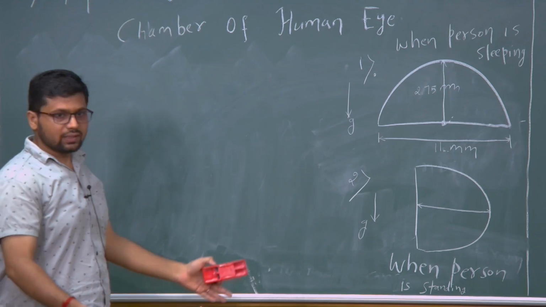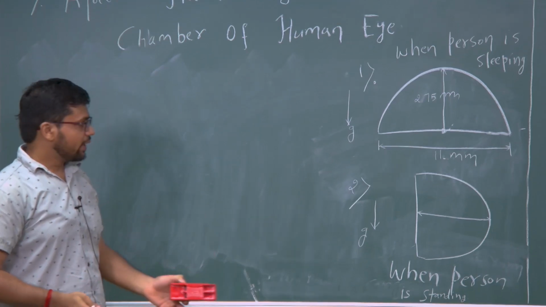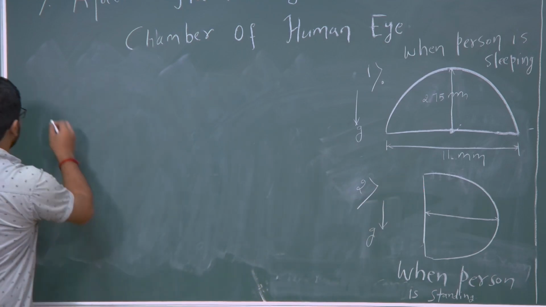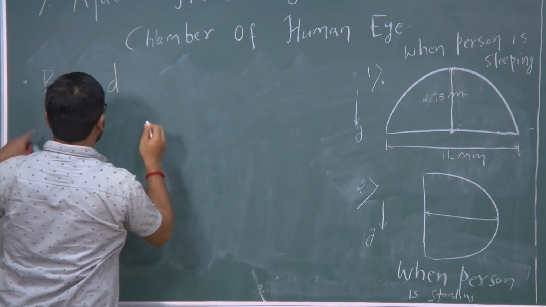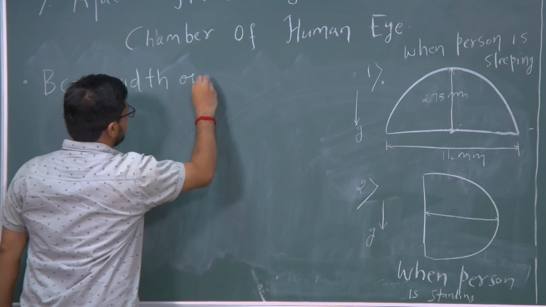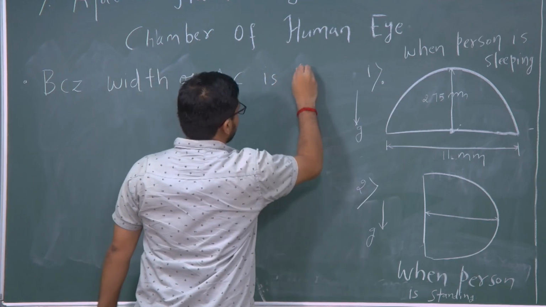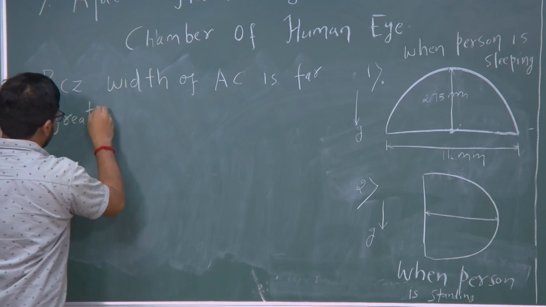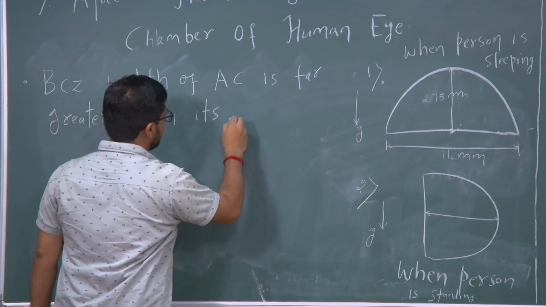What it means is that the dimension in one direction is much larger than the dimension in another direction. So, we can use the lubrication approximation which we have studied earlier, because the width of the anterior chamber, which I am writing as AC, is far greater than its height or depth.